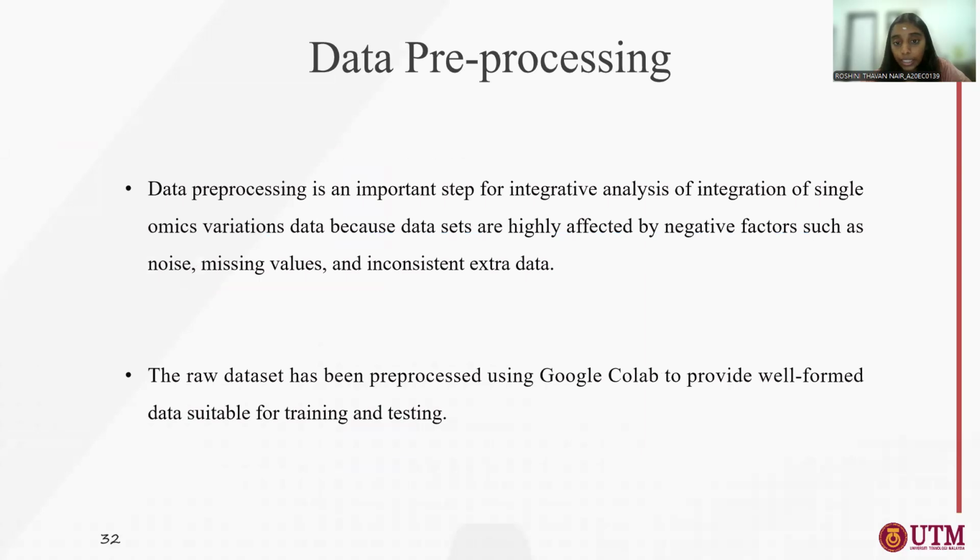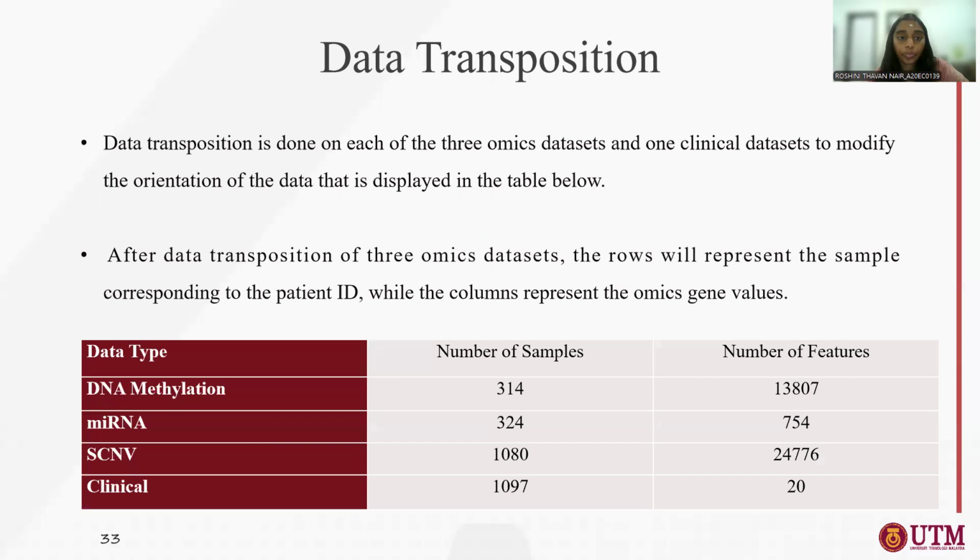So data pre-processing is a very important step for the analysis of integration of single omics variations data, because data sets will be highly affected by negative factors such as noise, missing values, and inconsistent data. So the raw data set, which is taken from LinkedOmics, will be processed using Google Colab. So here is the data transposition. Data transposition means we will transpose the columns and rows, so columns will become rows, and rows will become columns. So here is the number of samples and number of features for each of the data sets.